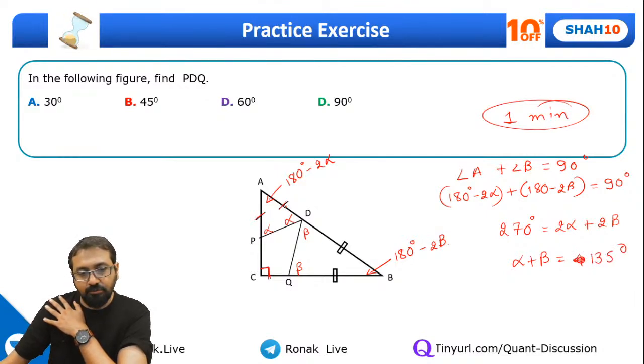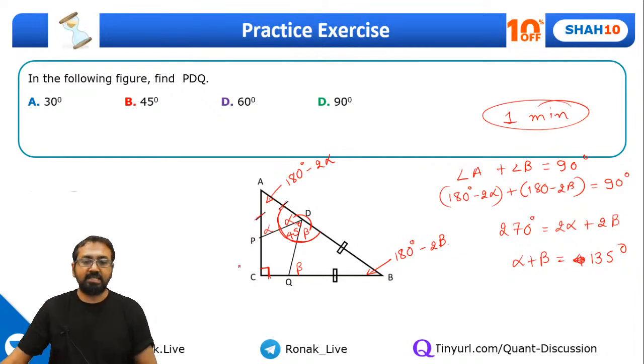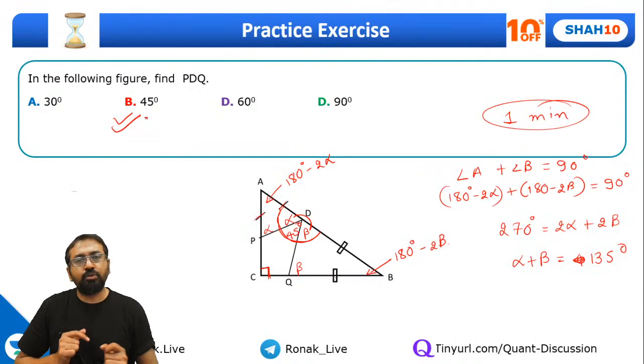And can I say the sum of all these three angles should be 180, out of which alpha plus beta is 135. So this should be 45 degrees now. Yes, did you get that? So the answer should be 45 degrees. So this is how you can calculate.